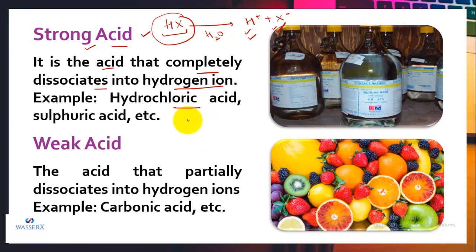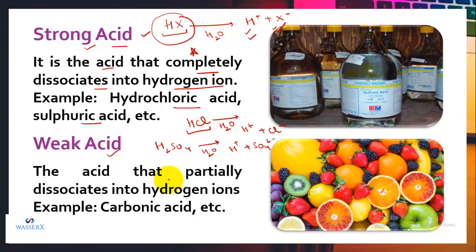For example, we have HCl, that is hydrochloric acid. If we dissolve it in water, all of the HCl molecules will dissociate to form H positive and Cl negative. It will not be left undissociated. Similarly, we have sulfuric acid. If we dissolve sulfuric acid in water, it will also completely dissociate to form hydrogen ions and sulfate ions. So all those that completely dissociate are called strong acids.